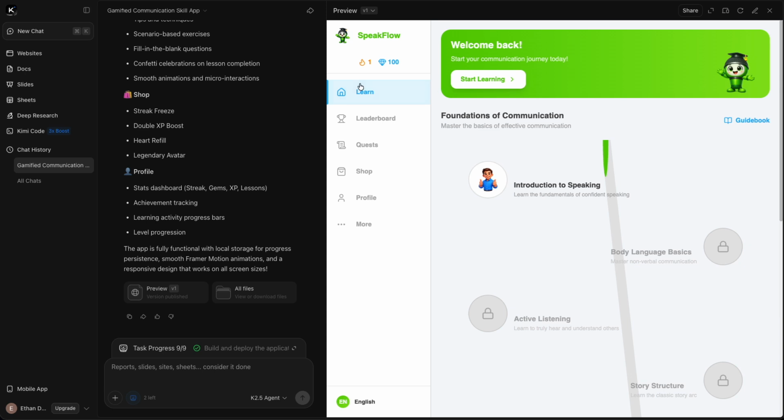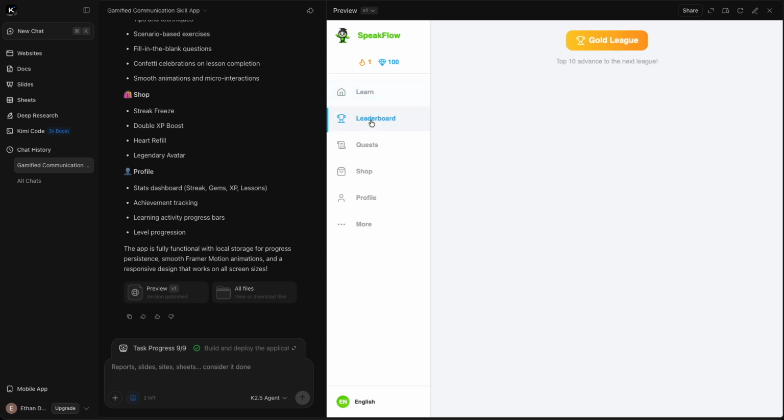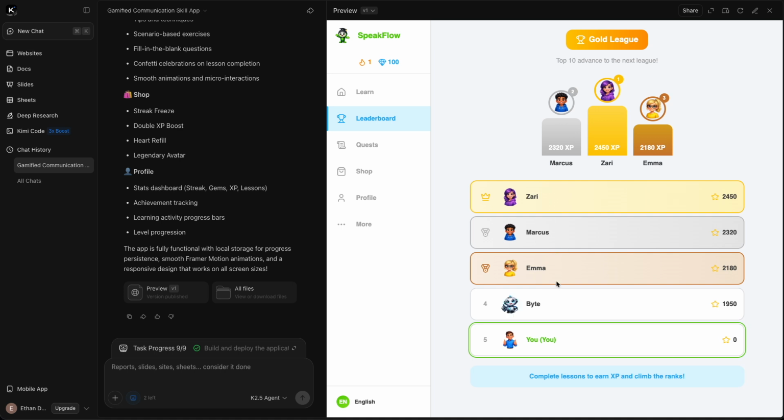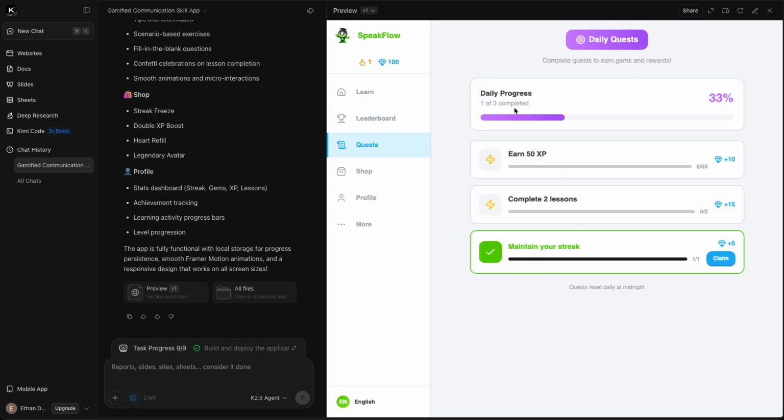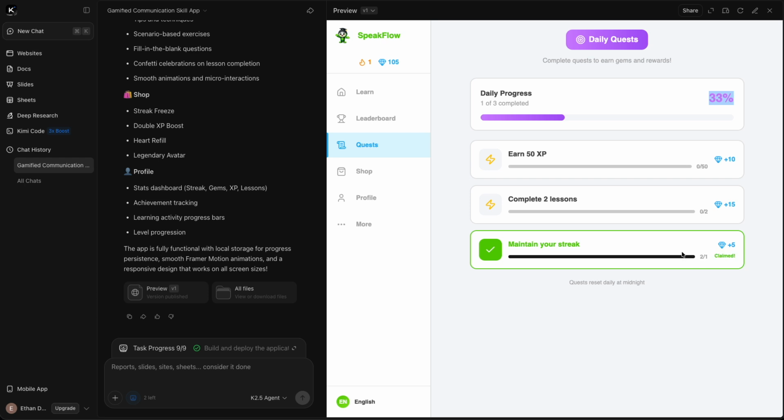So first we can click on around here. Guidebook does nothing. Leaderboard. Okay, so we've got a leaderboard. Here's you. No points. Complete the lessons to learn XP is just a fake thing. Quests. Daily progress. Claim. Oh, you can claim your gems. Oh, and it actually increased my gem counter. That's kind of nice.